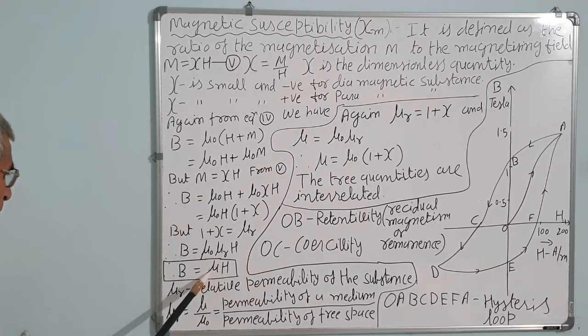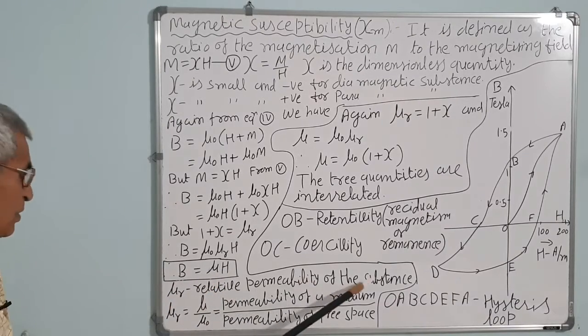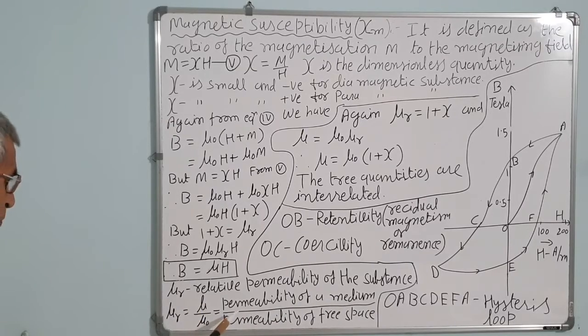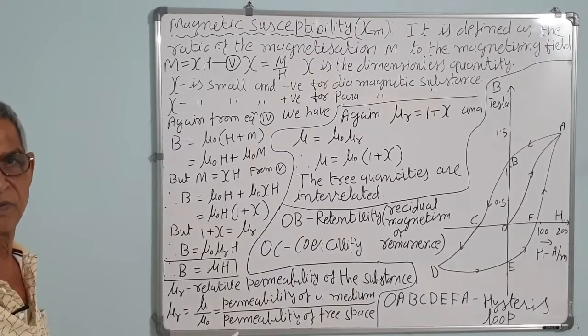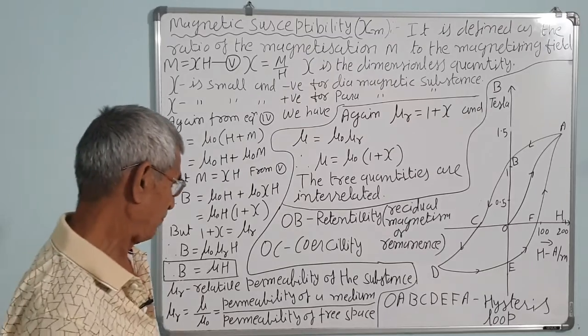Permeability of the medium you can also define as B upon H, the total magnetic field strength upon the magnetizing field intensity. So mu R is the relative permeability of the substance, and mu R is also equal to mu upon mu 0, that is, the permeability of the medium upon the permeability of a vacuum or free space.